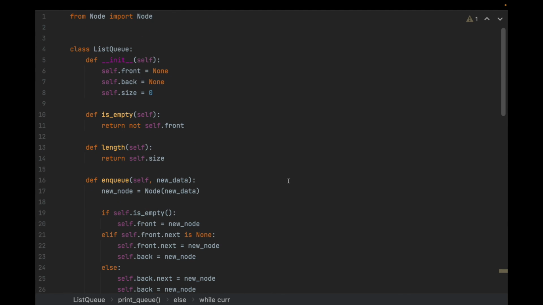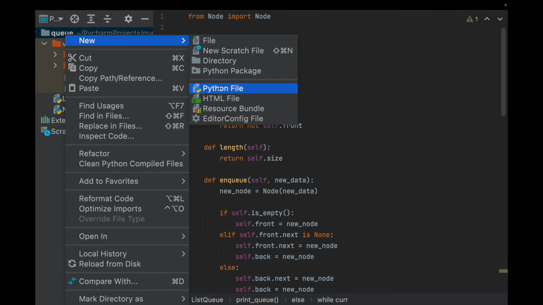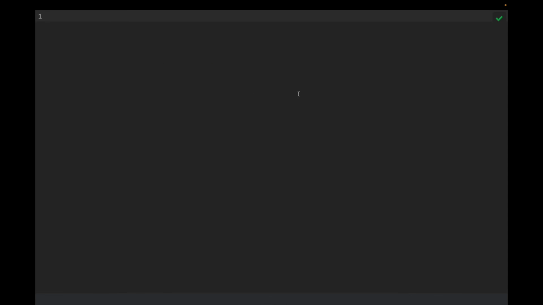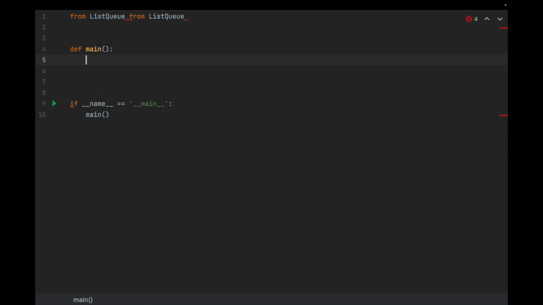And now we can see if this works by creating a main file where we create a list queue and apply these functions. So back in the project, I'm going to right-click the folder name and click Python file and call this one main. So now this is main.py, and here's where we're going to import a list queue. And we start off right away by defining main. And so I don't forget, I'm going to put something in here at the bottom. If name equals main, then run main.